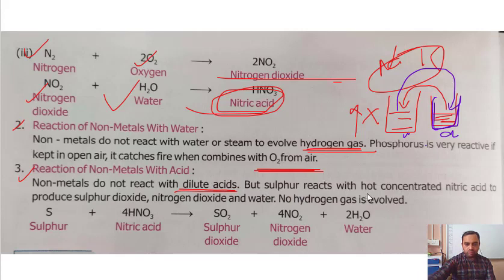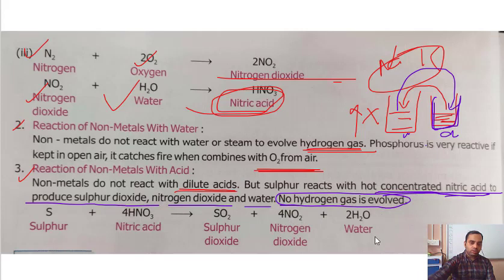But sulfur reacts with hot concentrated nitric acid. See, this is concentrated nitric acid. That means this is not dilute, this is pure nitric acid, to produce sulfur dioxide, nitrogen dioxide and water. No hydrogen gas evolves. This point is important. When non-metal reacts, it does not evolve hydrogen gas. Like sulfur reacts with nitric acid, sulfur dioxide is formed, nitrogen dioxide is formed, and water forms.